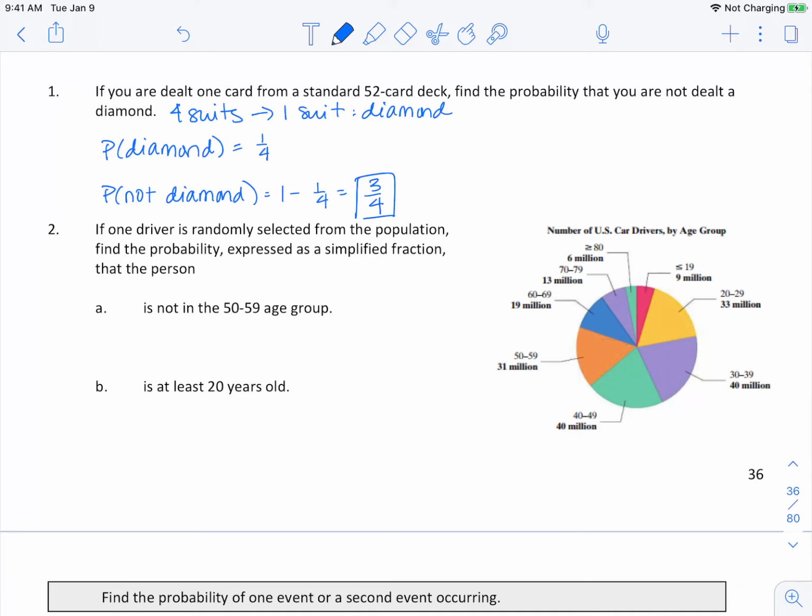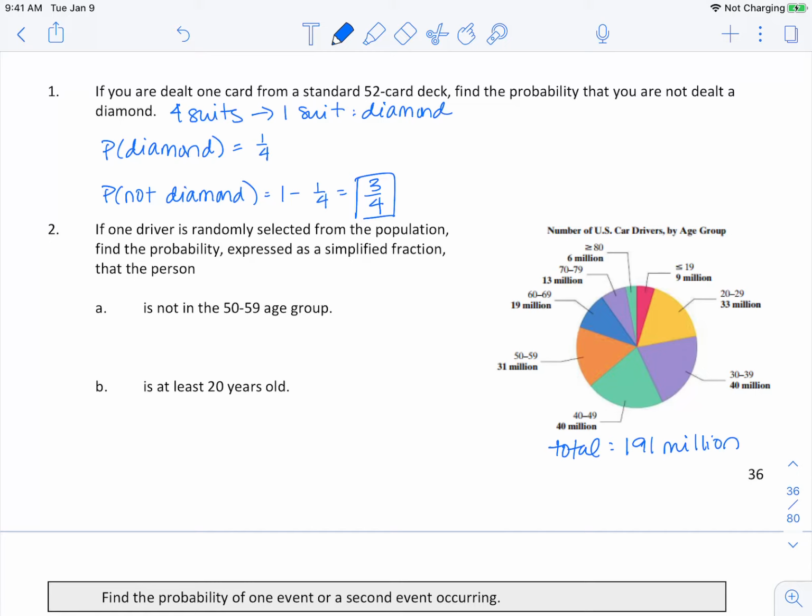If one driver is randomly selected from the population, find the probability, expressed as a simplified fraction, that the person is not in the 50 to 59 age group. So if I look here, my total is 191 million.